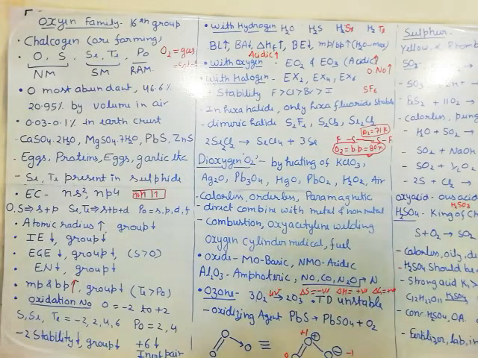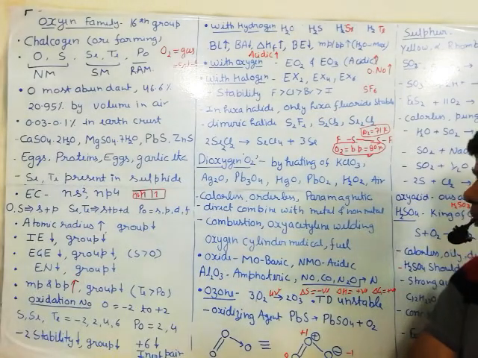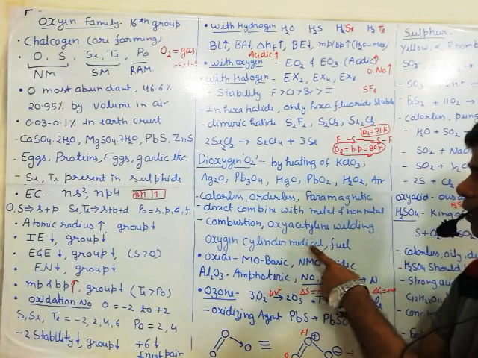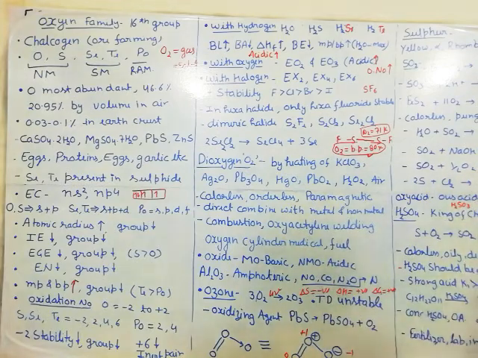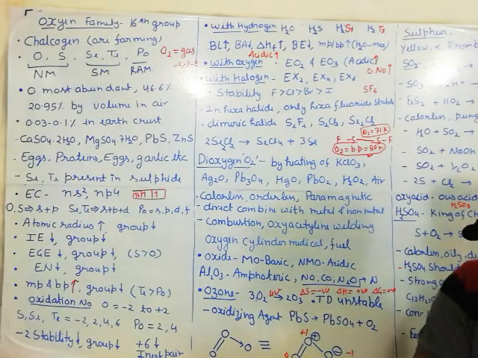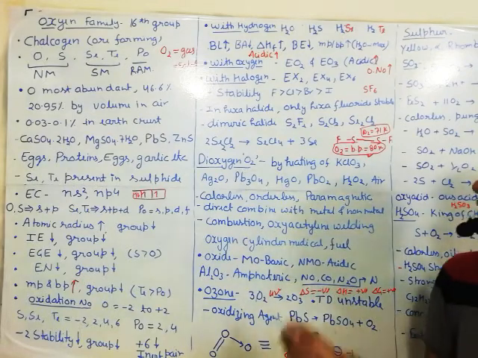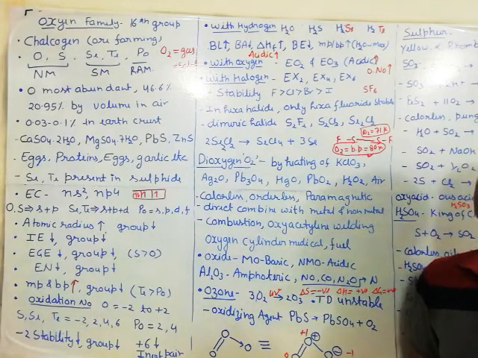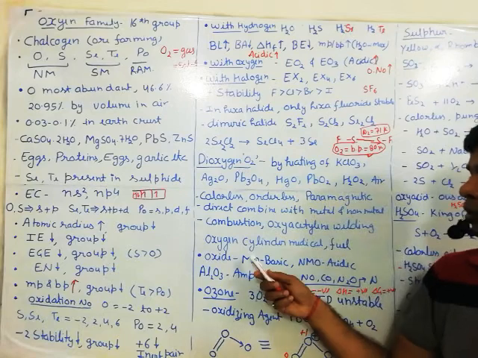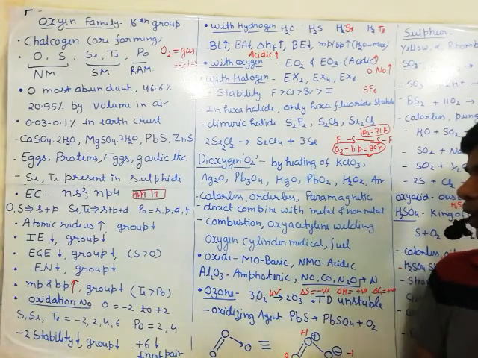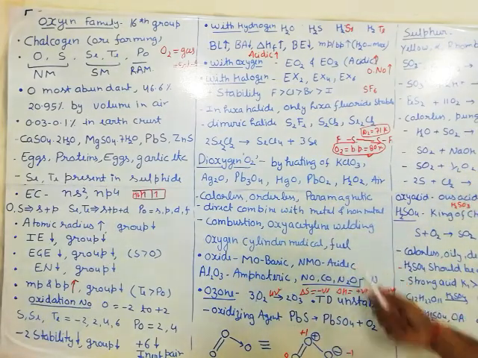Oxyacetylene welding, this welding I have already told you. This is also called in common language gas welding. Okay, we have one container of oxygen, in the second container we have acetylene gas. By the burning of the acetylene, we can join two metal pieces. So that's why it is called oxyacetylene welding. Oxygen cylinders are used for medical purposes. Okay, in the hospital we also use the oxygen cylinder which provides oxygen for the patient.